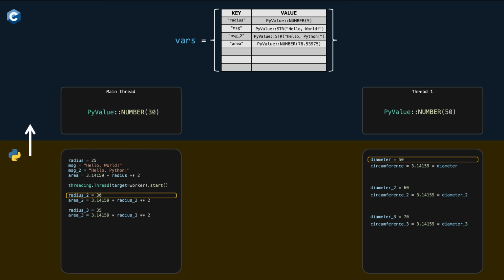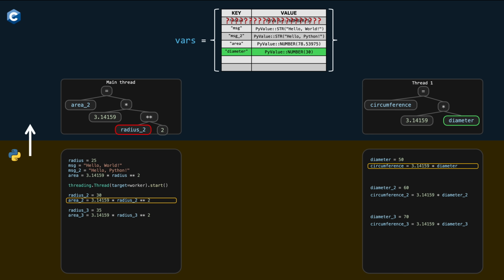If both Python threads create a variable at the same time, from the point of view of each interpreter thread, the next available slot where to put that value in the hash map appears to be the same one. As a result, the C code executing those scripts can end up inserting both variables into the same location. Two variables were created by the Python scripts, but only one of them was actually recorded by the interpreter. If the overwritten variable is accessed later, the interpreter will try to find it in the hash map, fail to do so, and raise an error, something like "variable not declared", even though it was correctly declared earlier in the script.